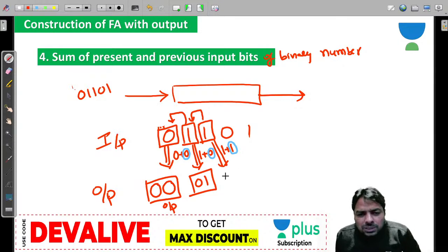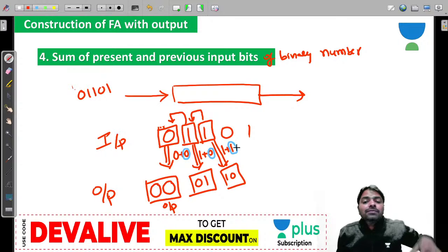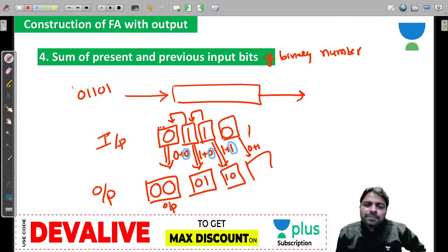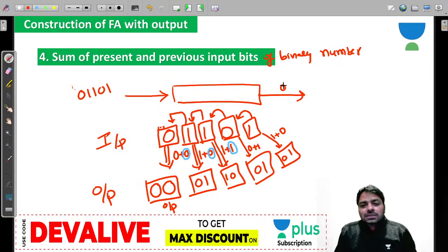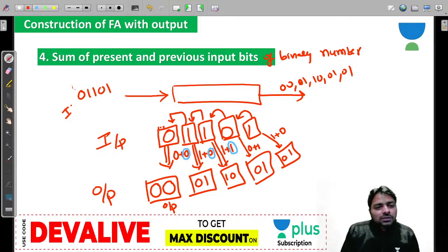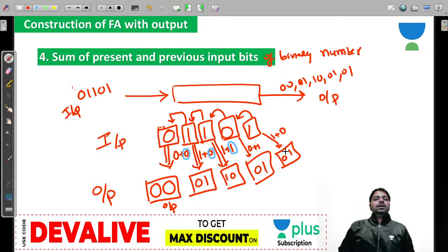Okay, fine. Now 1 plus 1 is the 1, 0 is an output. Here single bit is not possible. This is the reason we have taken 2 bits to represent output. Now 0, and here addition is 0, present, previous is 1. 0 plus 1 is 1, so you can produce as 0 1. Right. Now this one, you look at the present and previous. 1 plus 0, and that's again 0 1. So you got the problem answer 0 0 0 1 1 0 and 0 1 and 0 1. This is the required output. This is input and this is output. Clear this point?